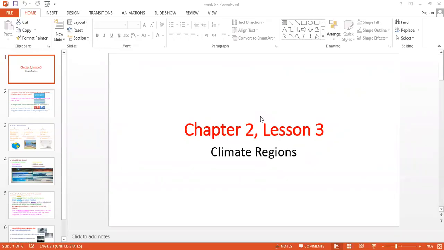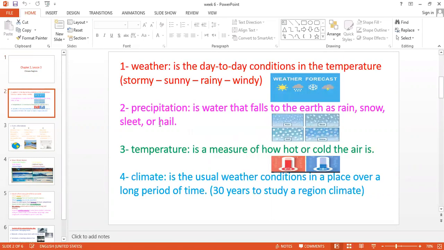Today we're gonna start our last lesson in this term, term 1. This is chapter 2, lesson 3. What is the name of our lesson today? It's named Climate Regions. Okay, let's start. In the beginning of the lesson, guys, I'm gonna introduce the most important terms in the lesson.